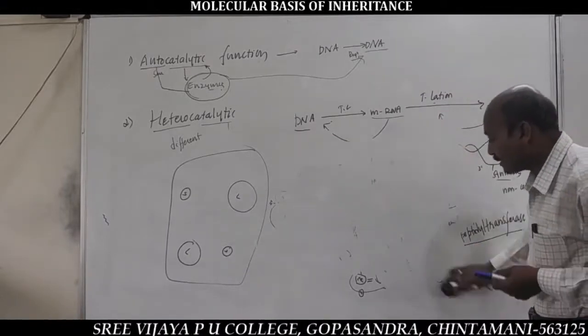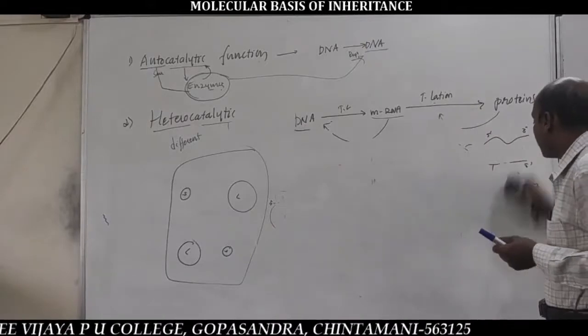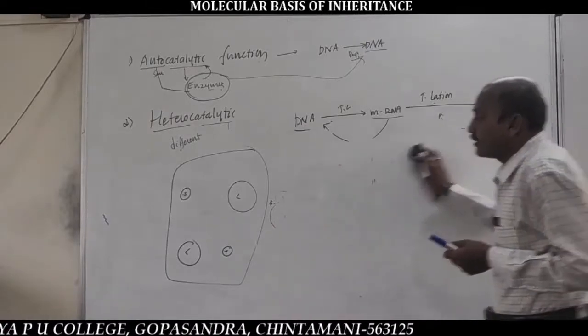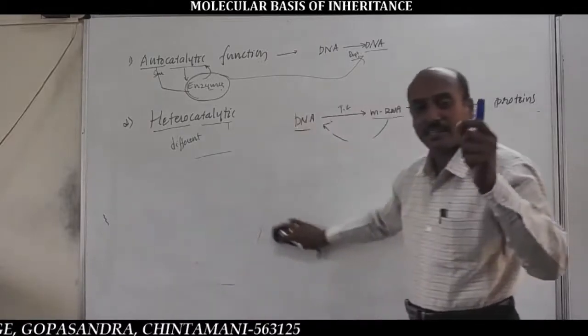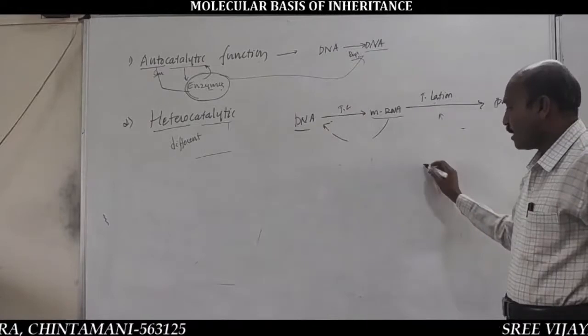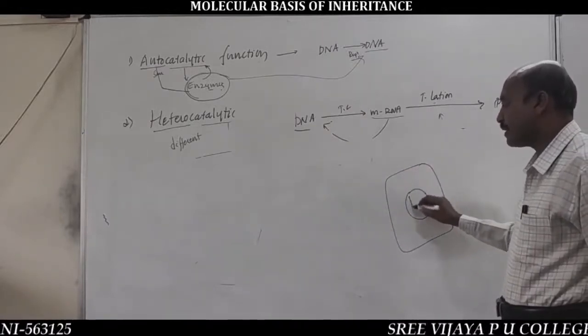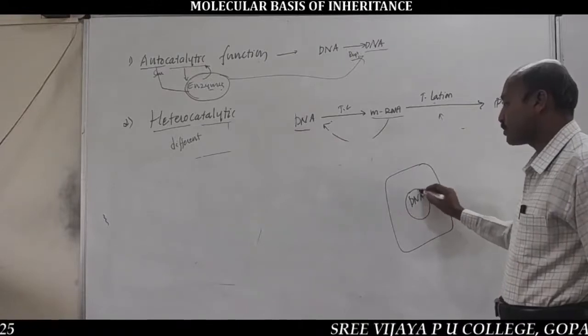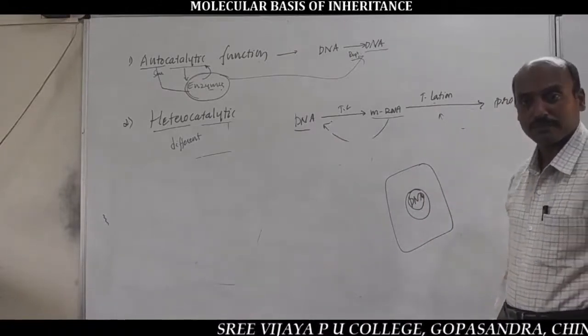This central dogma of molecular biology is only present in cells having DNA as the genetic material. You should remember this statement. All organisms containing DNA as the genetic material follow the central dogma of molecular biology.